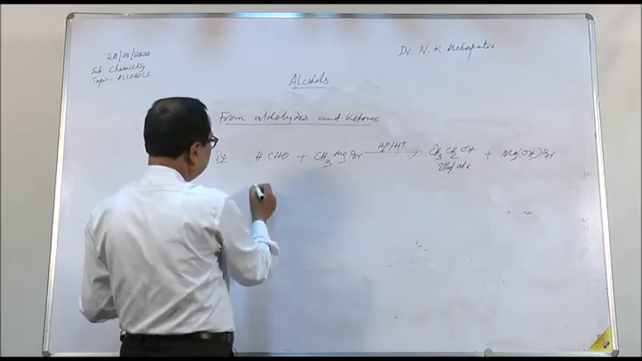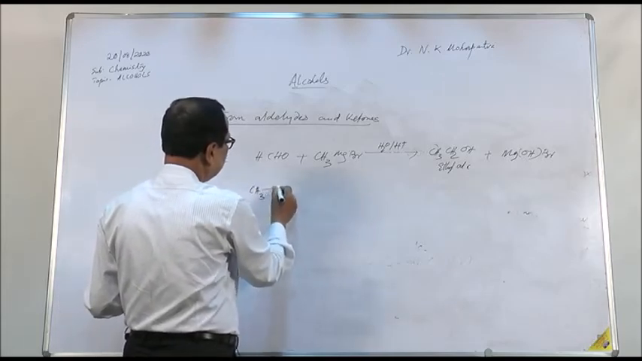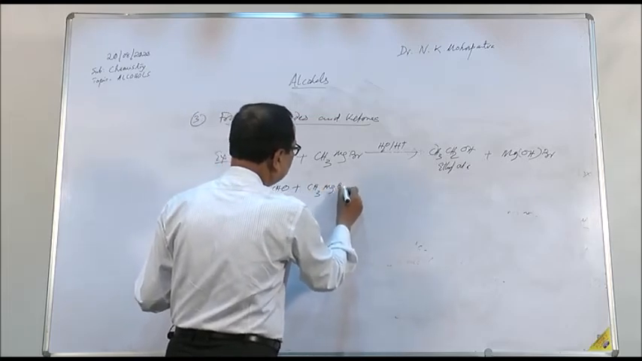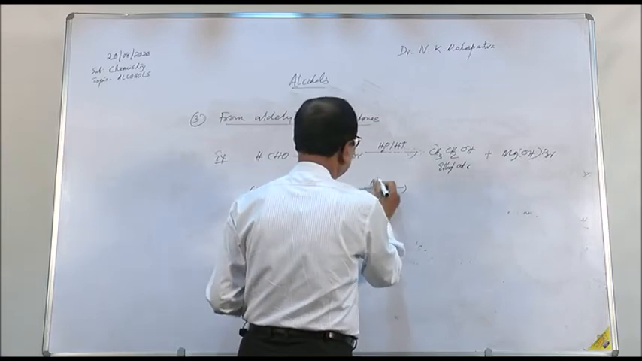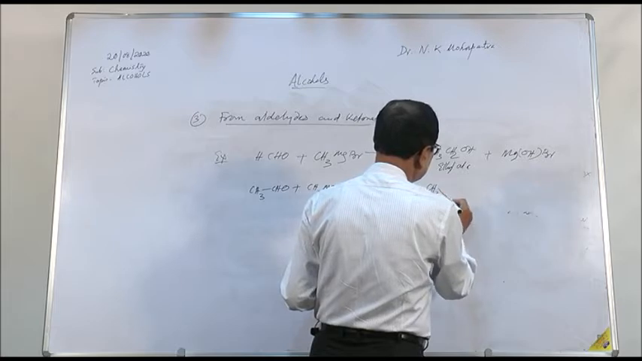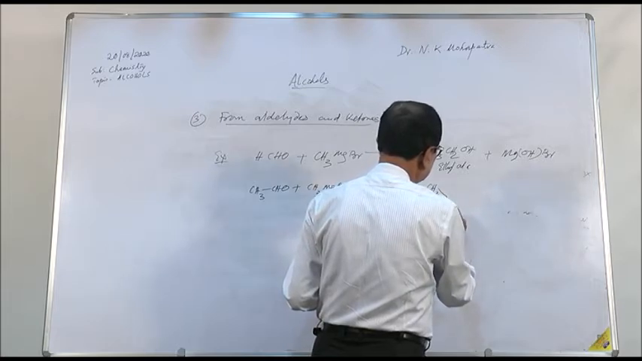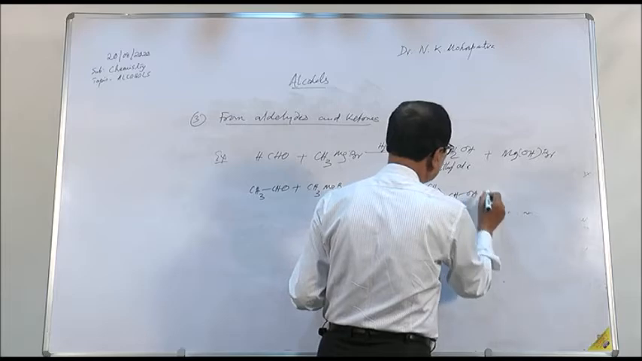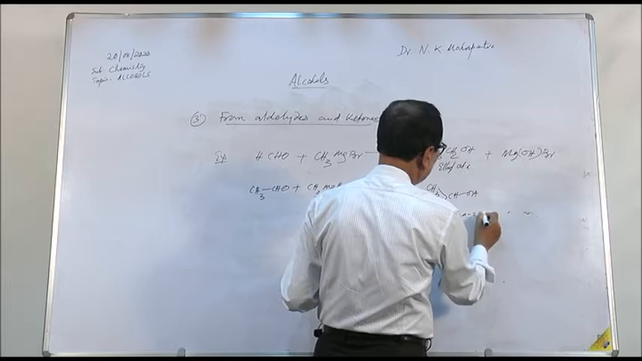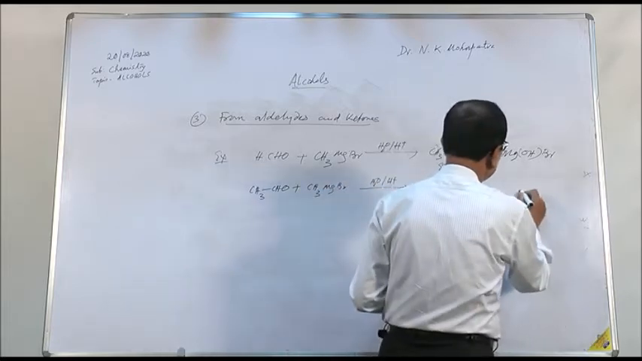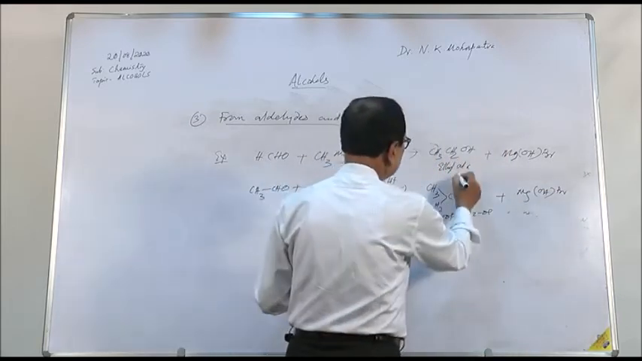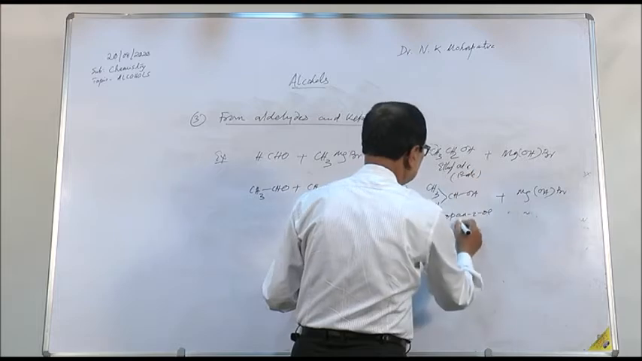And another aldehyde, say CH3CHO plus methyl magnesium bromide, and H plus, which gives you CH3 CHOH CH3. This is propan-2-ol plus Mg OH Br. So this is a 2-degree alcohol, this is a 1-degree alcohol, this is a 2-degree alcohol.